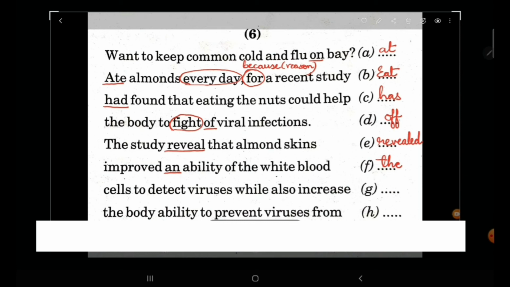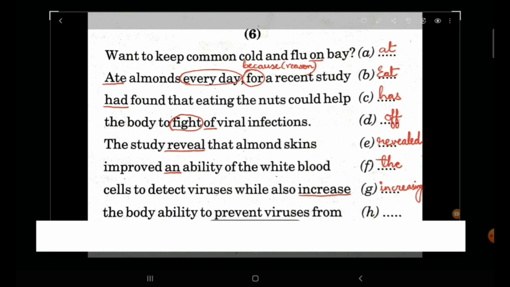Alright, now next, cells to detect viruses while also increase. Now while also increase is a wrong word, it should be increasing. While increasing. While is used when another action happens at the same time, and when we use while, we use the next action in present continuous tense. That is why instead of increase we are using increasing.